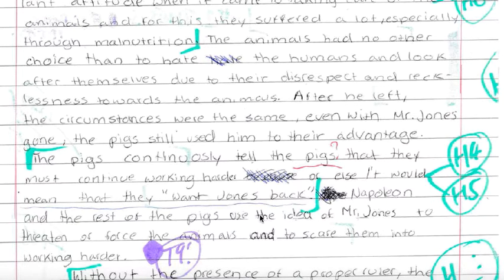Napoleon and the rest of the pigs used the idea of Mr. Jones to threaten or force the animals and to scare them into working harder. I could have easily bracketed this and put an H6 here and said, this is a fantastic example, again, of an explanation of the implied significance of the example that's used. T9 here is a space to talk about Orwell's argument.